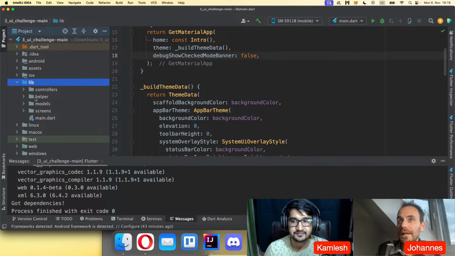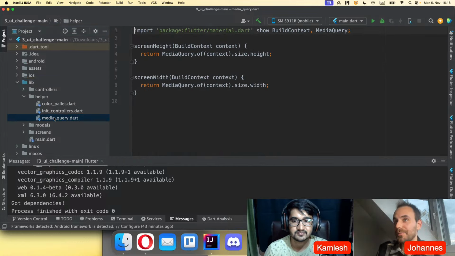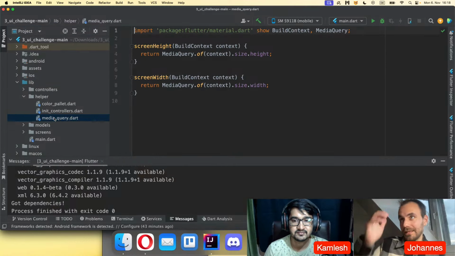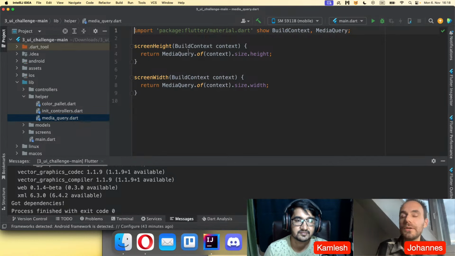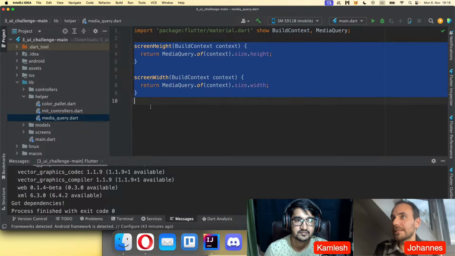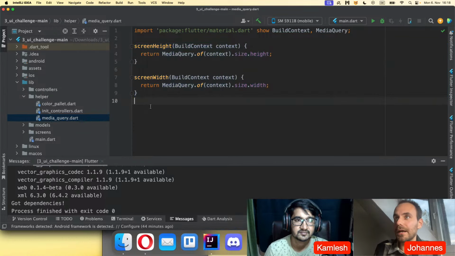So first of all, I like to go to the helper, to the media query. Of course, he has done a lot of things not good, but I want to point out only some things that we have not looked at in the other projects already. Here he has created two methods, and as you can see, these methods are returning basically nothing. Okay, they return, of course, this height, but they have not defined the return type. So usually you should define a return type for each of your methods.